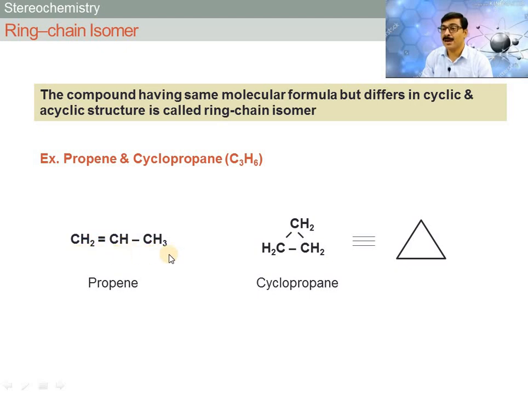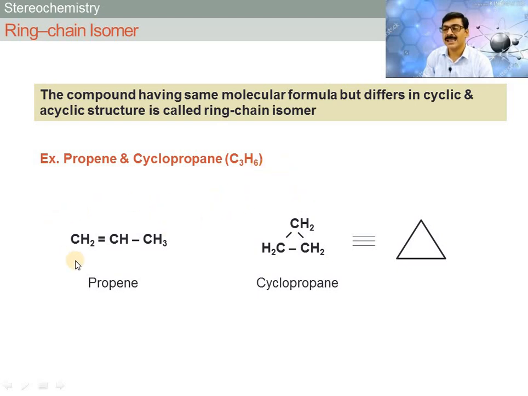Now this is the acyclic structure, but second structure is cyclopropane, that is CH2 attached to CH2, this CH2 group is attached to again CH2 group, and this is again attached to the first CH2 group, means cyclic structure is obtained. Both compounds have same molecular formula, C3H6, but structures are different.